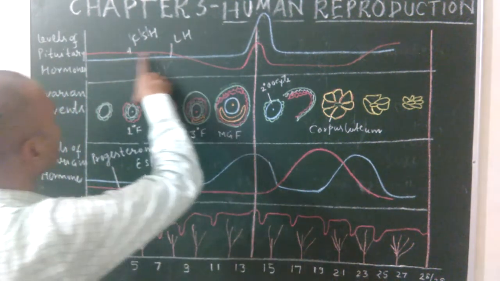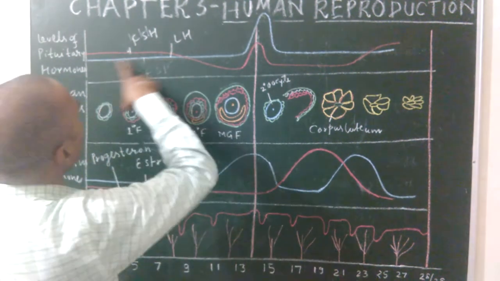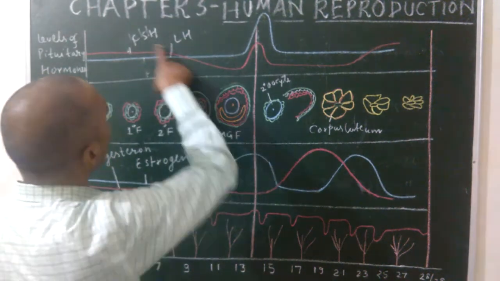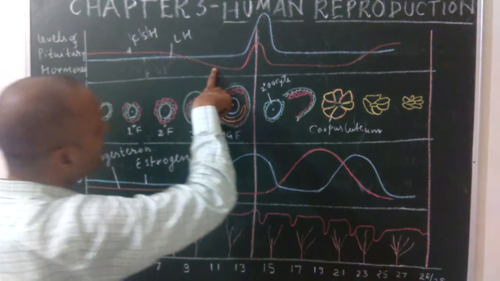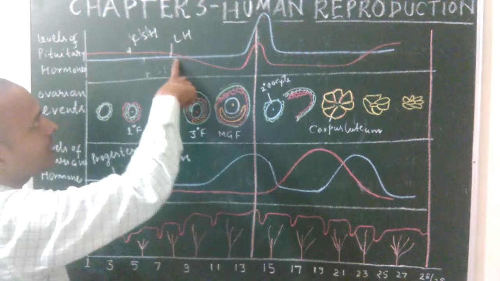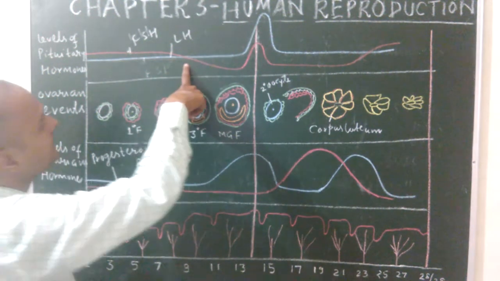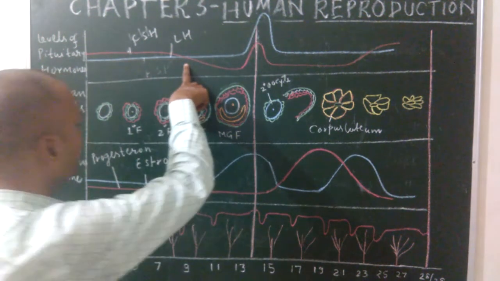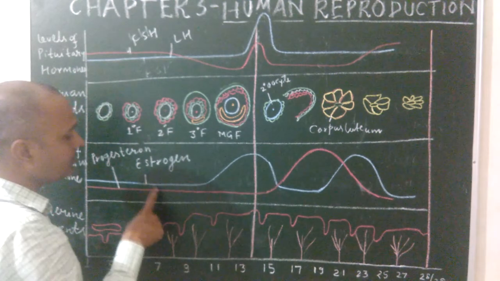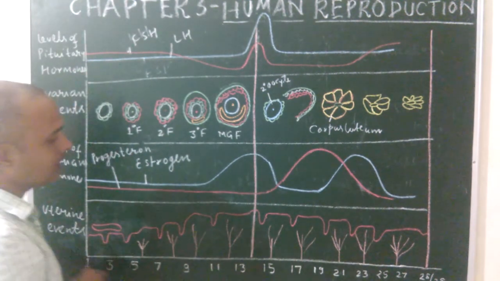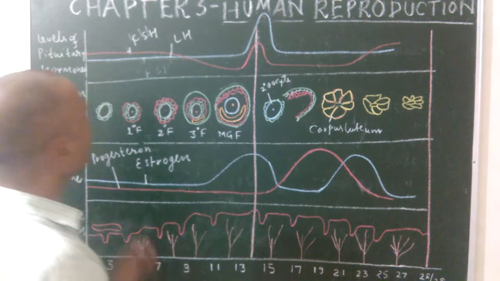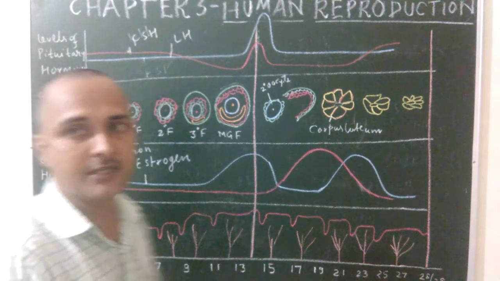Now see, both FSH and LH are reduced during the bleeding or menstrual phase because these hormones are not required. Estrogen and progesterone are also reduced during the menstrual phase. Now see what happens during the menstrual phase.